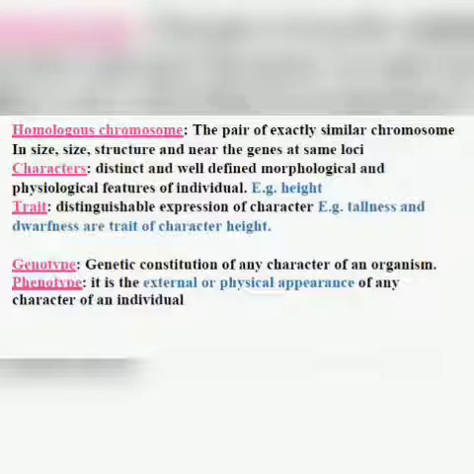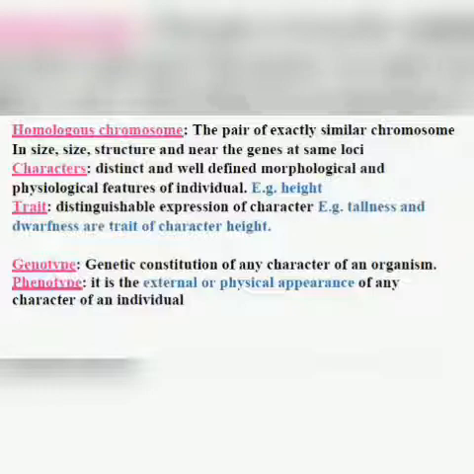Now, for example, if we take the case of color of the eyes. So color of the eyes is a character, but eyes can be blue, brown, black. So these are the traits. Color of the hair. So this is the character. But how will you distinguish? What are the distinguishable expressions of this character? Color of the hair can be brown, can be black, can be white. So these are the traits.